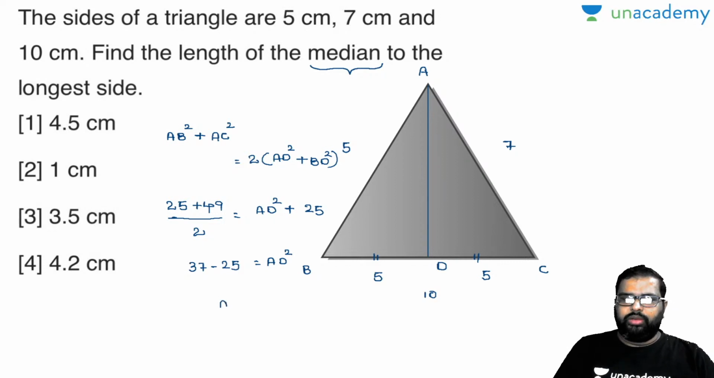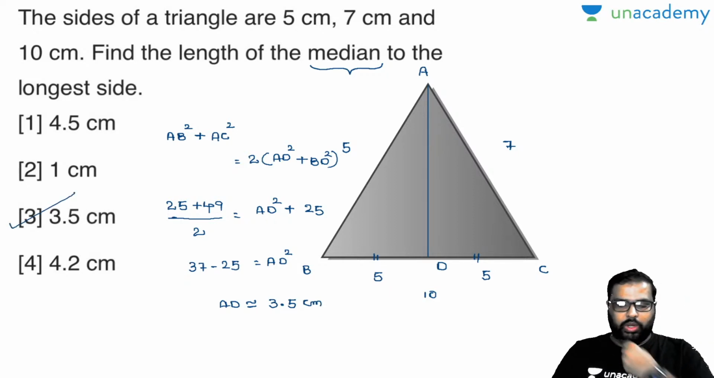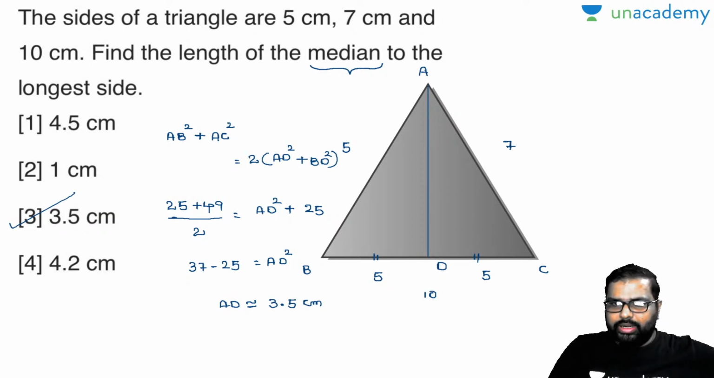Now AD value will be how much approximately? It will be root 12, right? Root 12 means 3 point something, and your answer will be 3.5 according to the options there. There is no need to worry about the things there. So your option number 3. I hope you are clear. I think you can easily apply this Apollonius theorem perfectly. Did you get my point there? Shall we go for the next question?